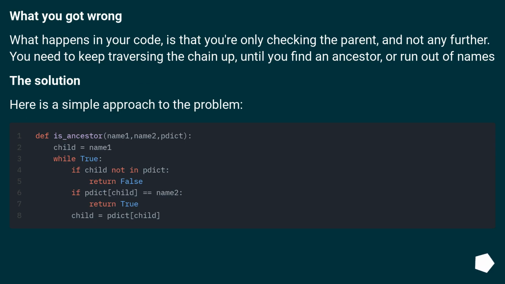What you got wrong is that you're only checking the parent, and not any further. You need to keep traversing the chain up until you find an ancestor or run out of names. The solution here is a simple approach to the problem.